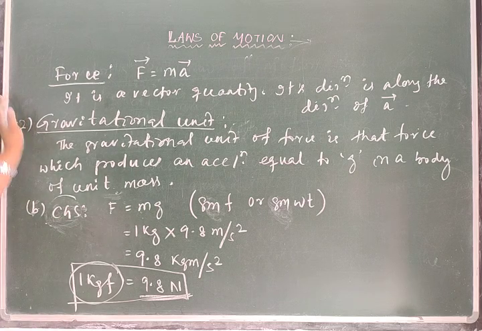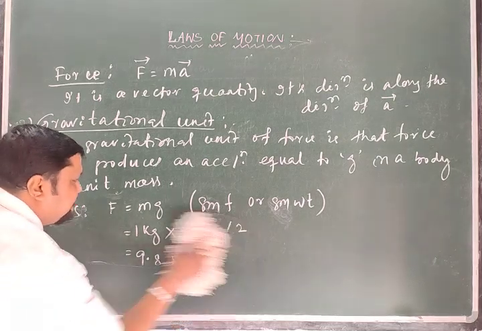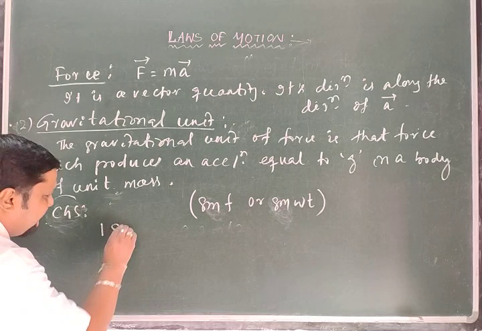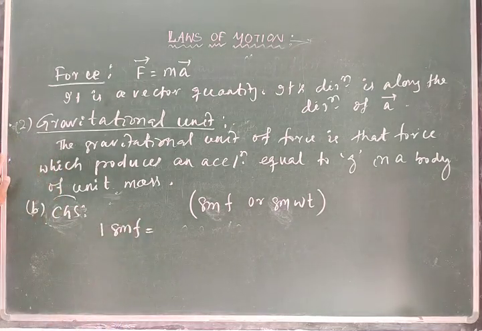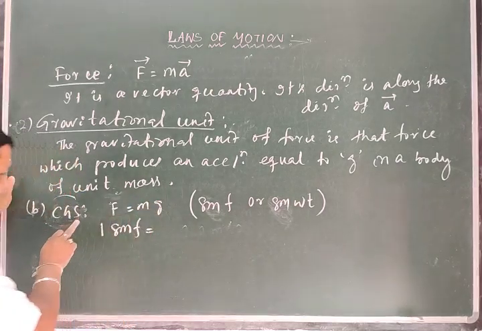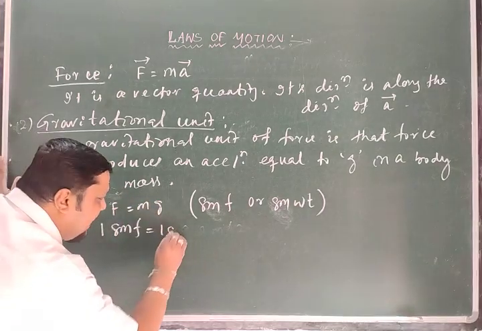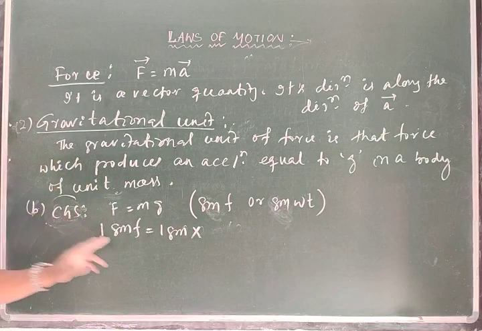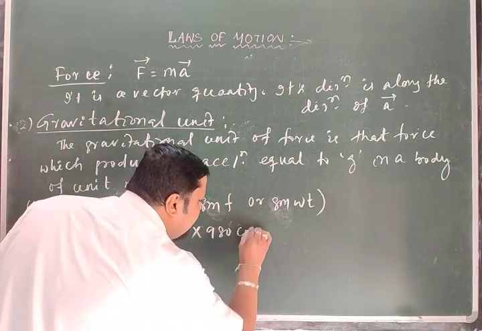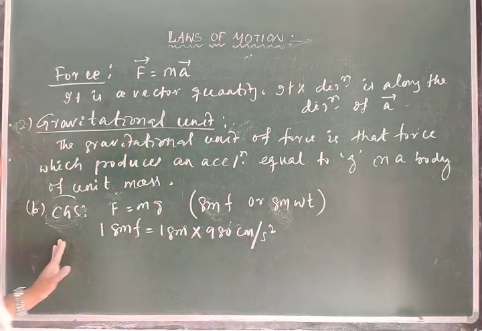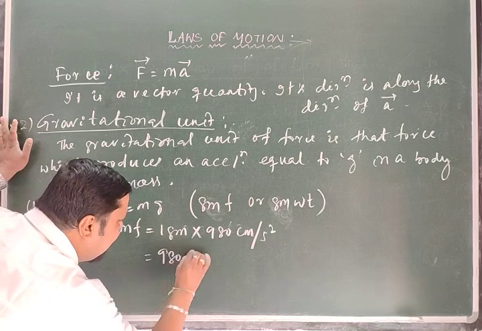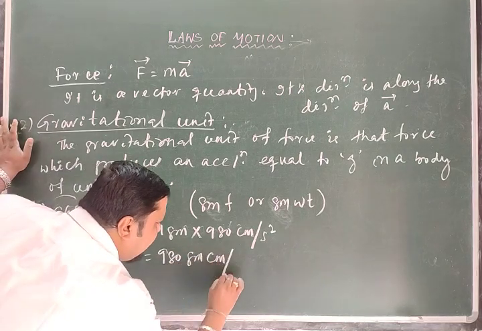So 1 gram force should be equal to F is equal to mg. Since it is CGS, m should be 1 gram, and the g factor is 980 cm per second square. If you multiply that, this is equal to 980 gram cm per second square.